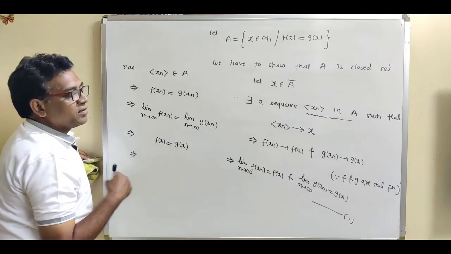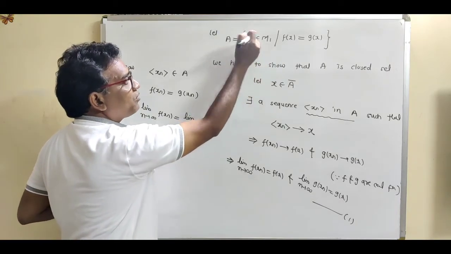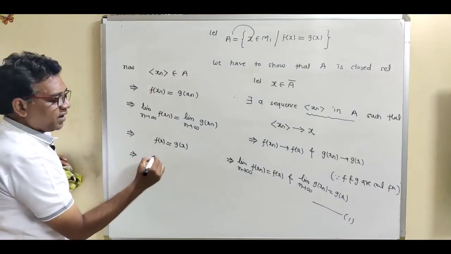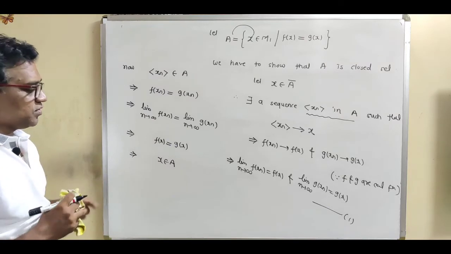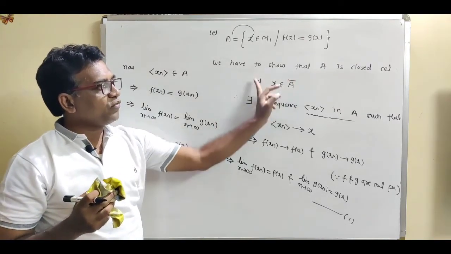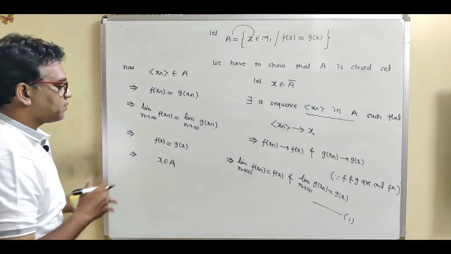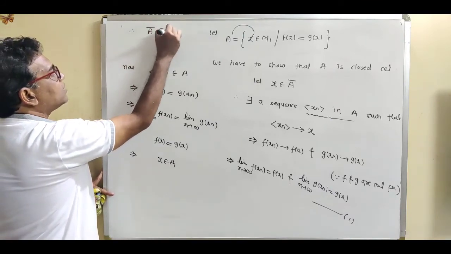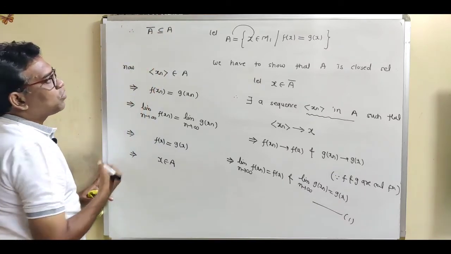So this implies, so what is this equation? If f(x) equal to g(x), then we have this condition: x is an element of A. So according to set A, we can write x belongs to A. So see, we have shown that if x is an element of A closure, then x belongs to A. So it is called the subset relation. Therefore, we can write A closure is a subset of A. So A contains all its limit points. So that is the definition of closed set.